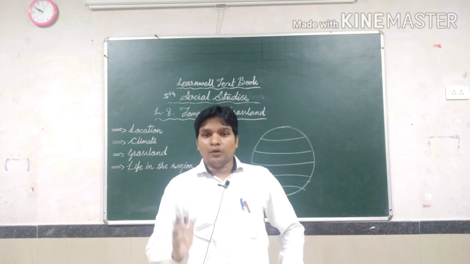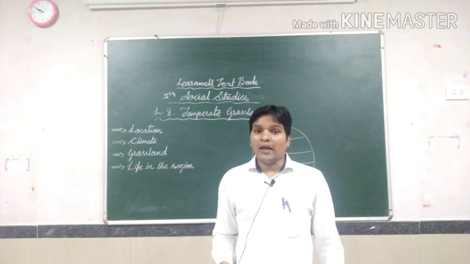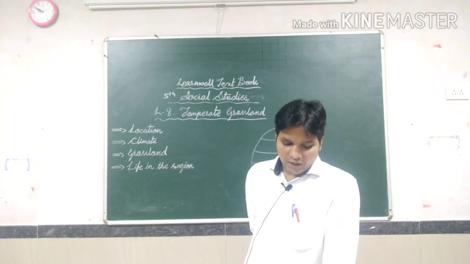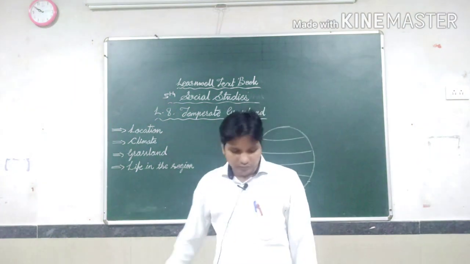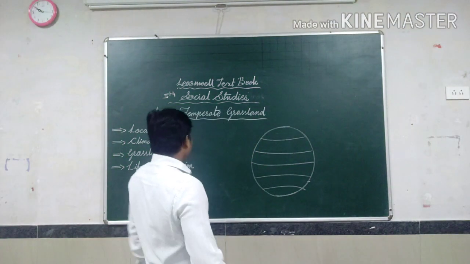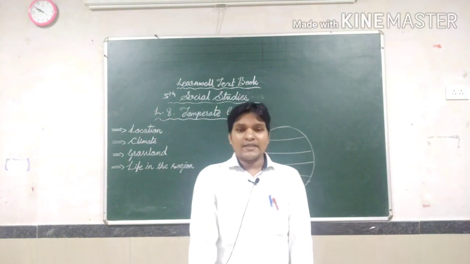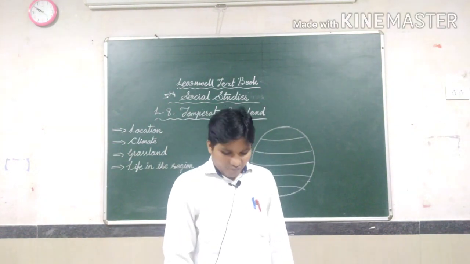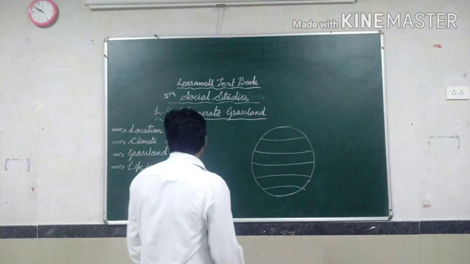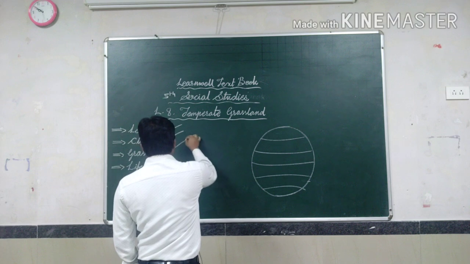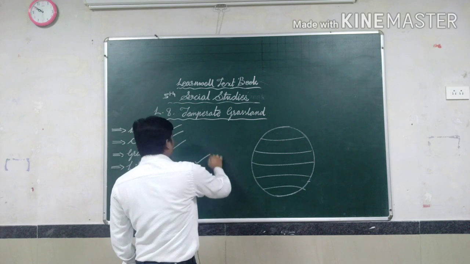So, dear students, today we are going to discuss the 8th chapter of the SST. The chapter name is Temperate Grassland. What is the chapter name? Temperate Grassland. In this chapter, first we are going to discuss the location, then the climate, then the grasses, and then life in the regions.